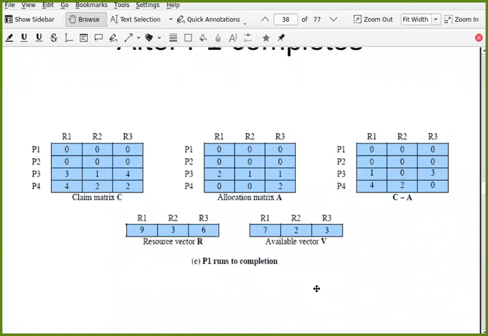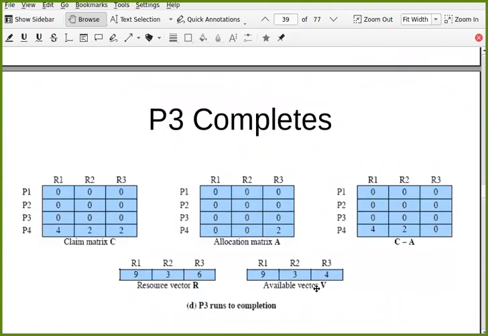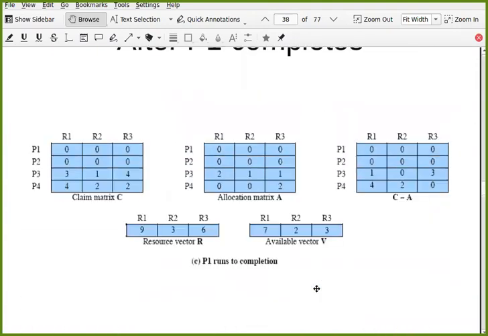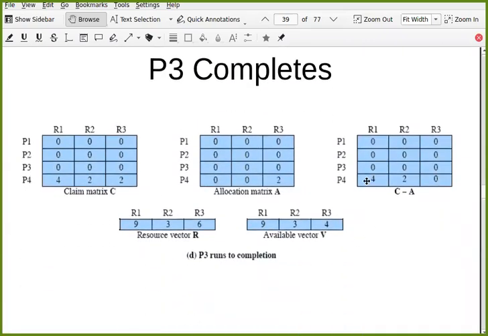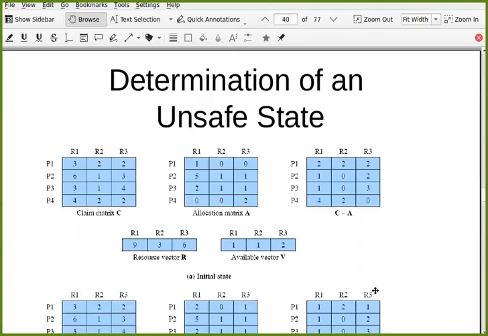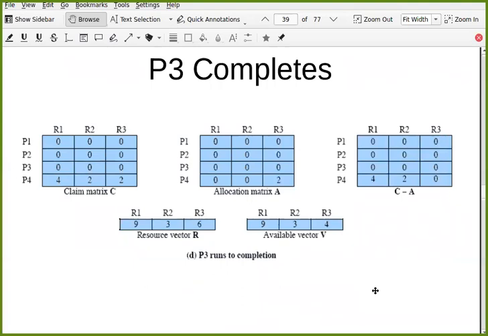Then you may go for P3. If P3 gets completed, what will be the available vector? 9, 3, 4, correct. And then you can complete P4. Once P4 is completed, what will be the available vector? 9, 3, 6, exactly. Are you getting this?